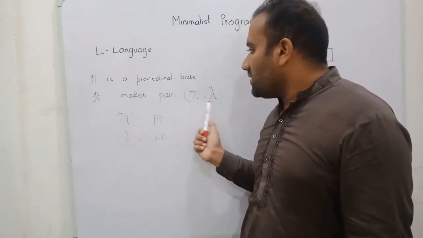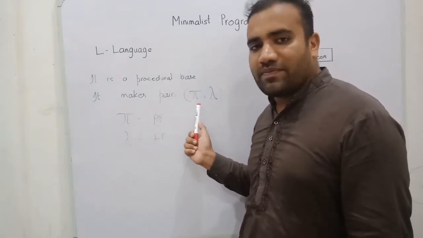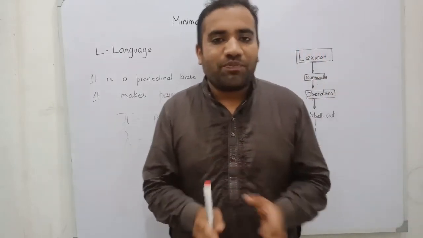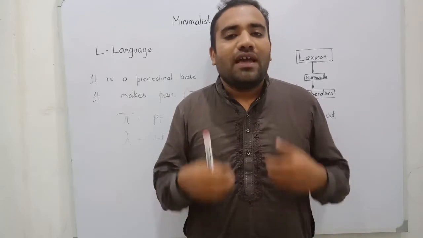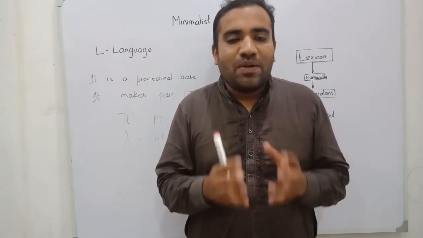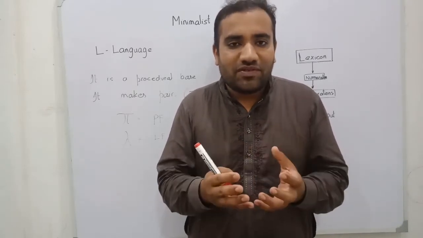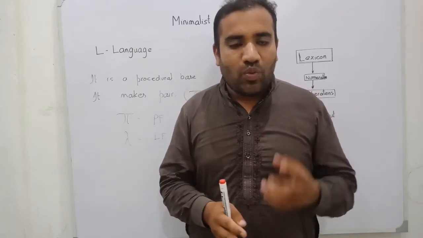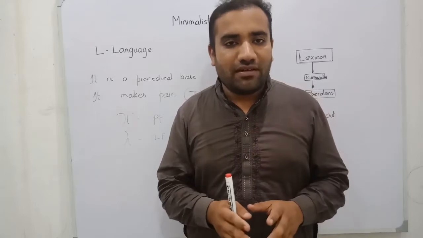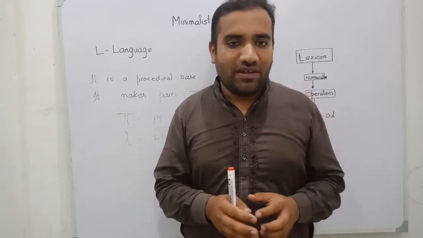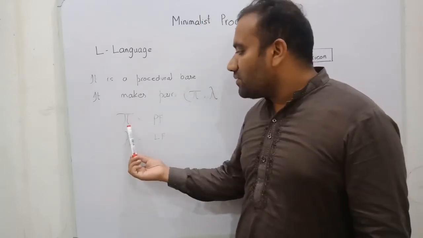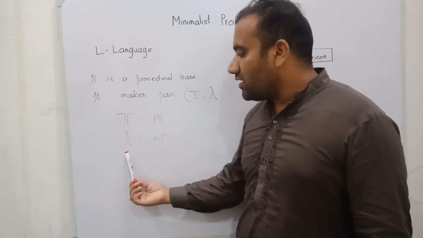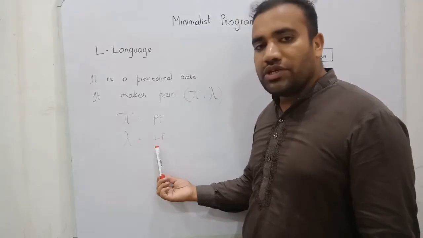These are the symbols that Chomsky has used for the output. Chomsky says that every language generates, or derives, two layers: the PF layer and the LF layer. PF is phonetic form and LF is logical form.